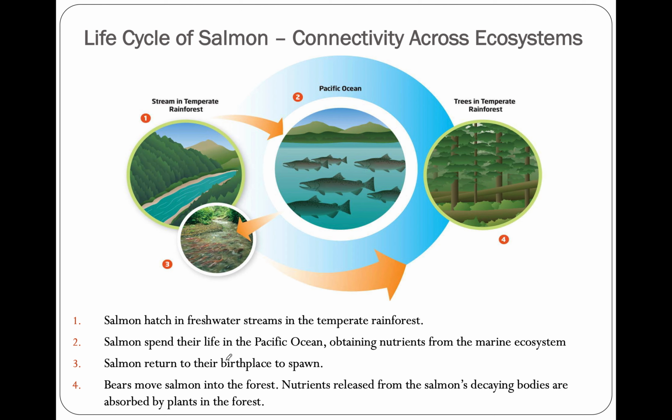Salmon spend their life in the Pacific, obtaining nutrients from marine ecosystems. They return to their birthplace to spawn. Bears move salmon into the forest. Nutrients released from the salmon's decaying bodies are absorbed by plants in the forest. Oh, I see. Right. So that's just part of the cycle there, because bears usually eat them. Salmon have to go upstream, famously, to spawn, to reproduce.